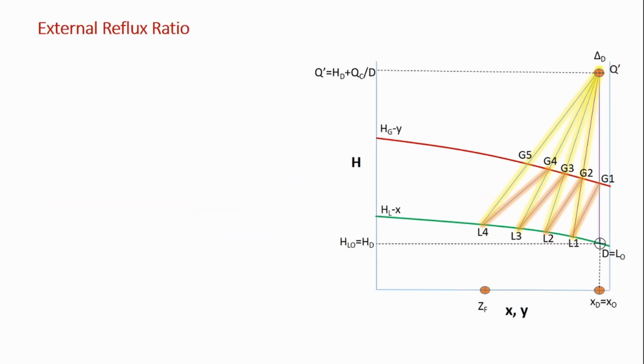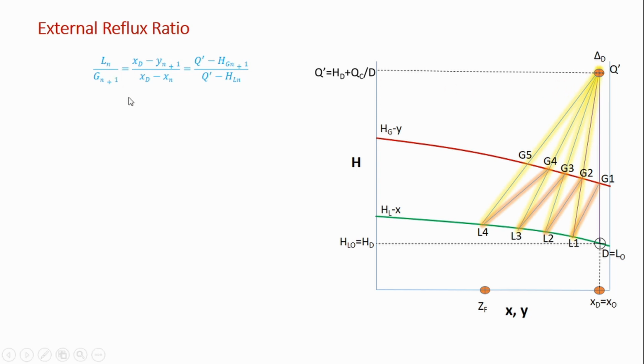But here we are now going to see how to get the delta D point. How do we find the delta D point? It will be based on the external reflux ratio. Earlier we stated that I can get this delta D from the HD point. HD value is there, and to this I will add QC by D, so I will get this delta D. But if the QC value is not given, I need to find this QC value. So we are going to see how to get this delta D by finding the external reflux ratio.